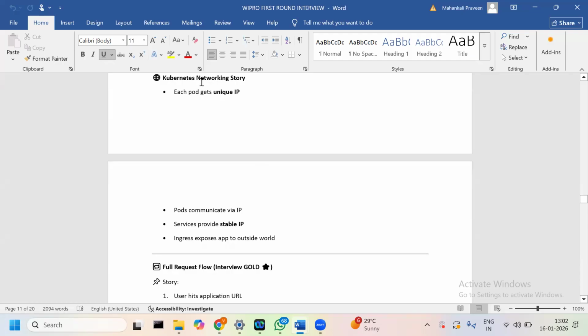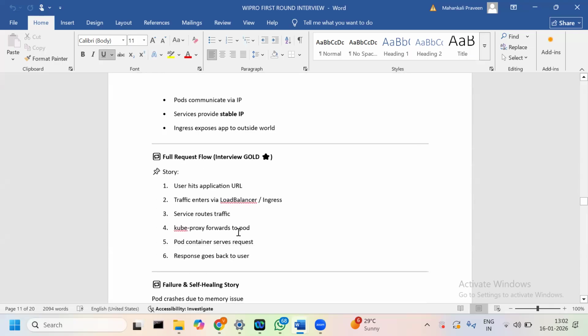So Kubernetes networking, we can take Calico network policy as an example. Each pod has a specific private IP, and there are multiple IPs connecting to a single service, which has a stable IP.